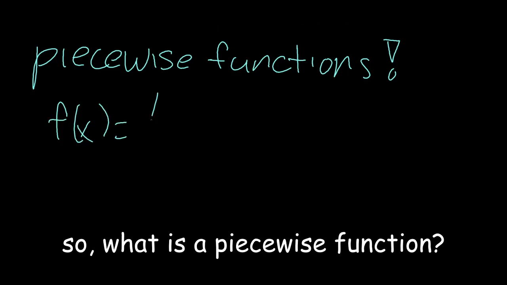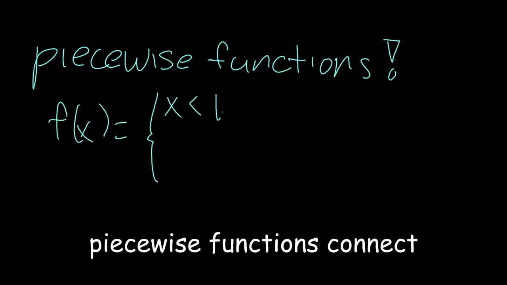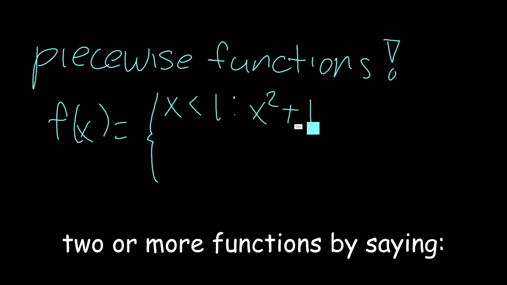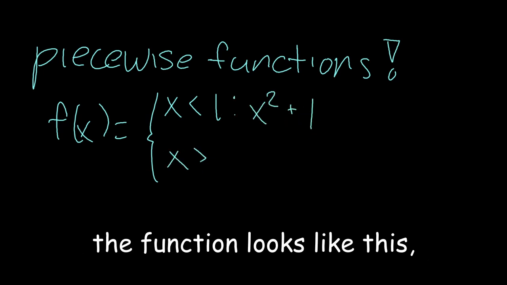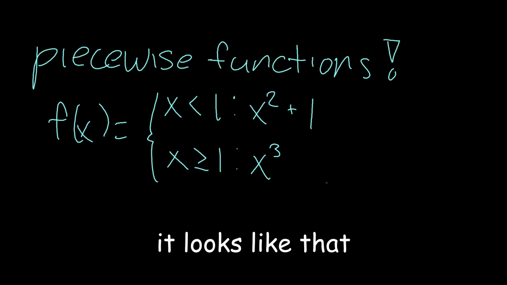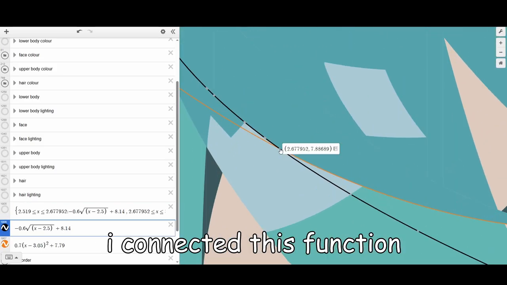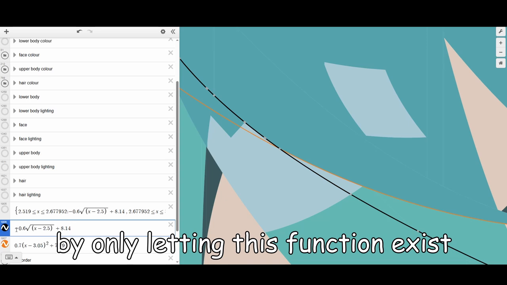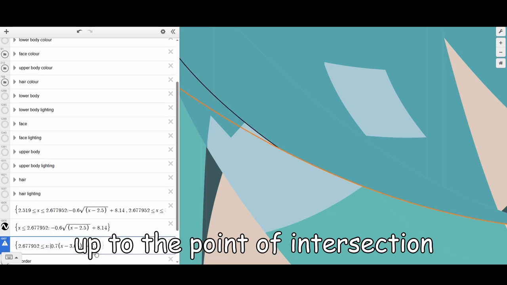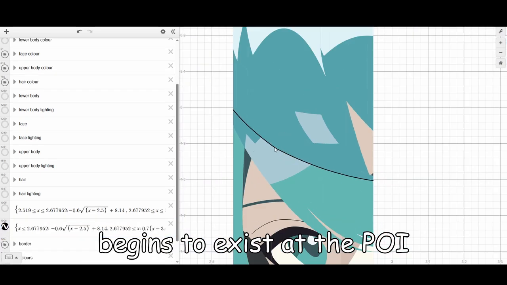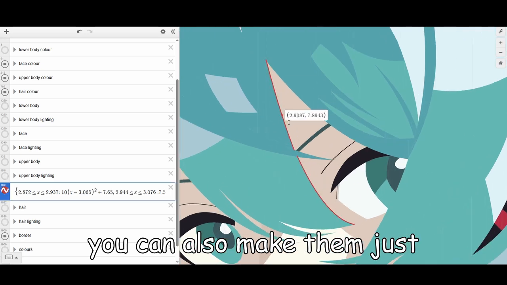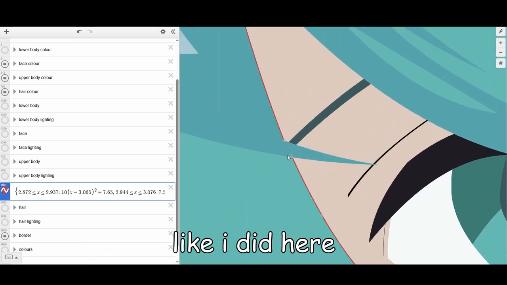So, what is a piecewise function? Piecewise functions connect two or more functions by saying, in this domain, the function looks like this, and in that domain, it looks like that. To make this piece of Miku, I connected this function to this function, by only letting this function exist up to the point of intersection, and the second function begins to exist at the POI. You can also make them just not connect, like I did here.